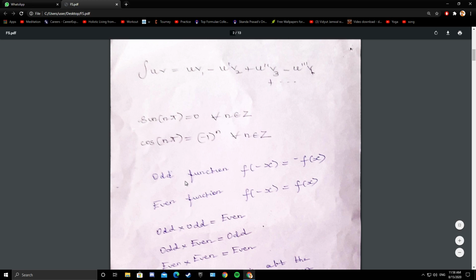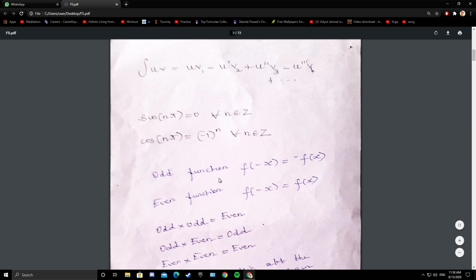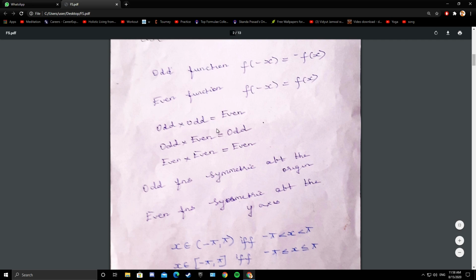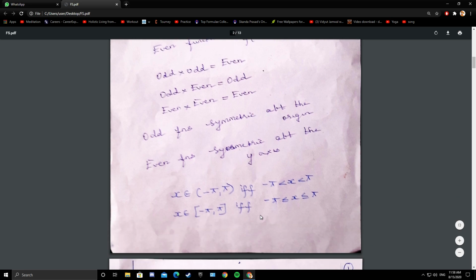Then a function f of x is said to be odd if f of minus x equals minus f of x. A function f of x is said to be even if f of minus x is the same as f of x. So if you are getting back the same function, it is even. If you are getting minus f of x, it is odd. A product of two odd functions is even. Product of an odd and even function is odd. Product of two even functions is even. So odd functions are symmetric about the origin. Even functions are symmetric about the y-axis.